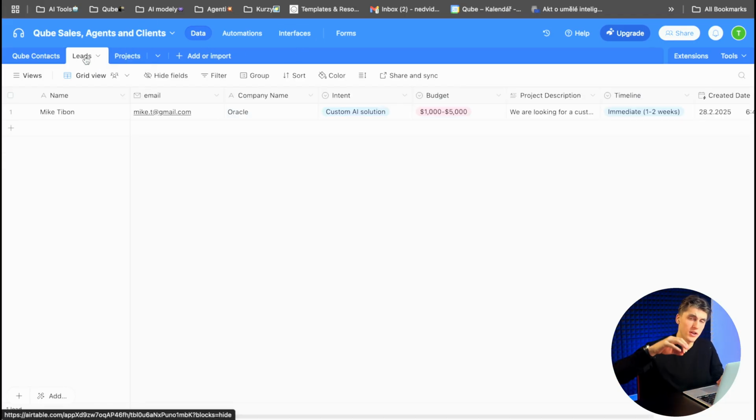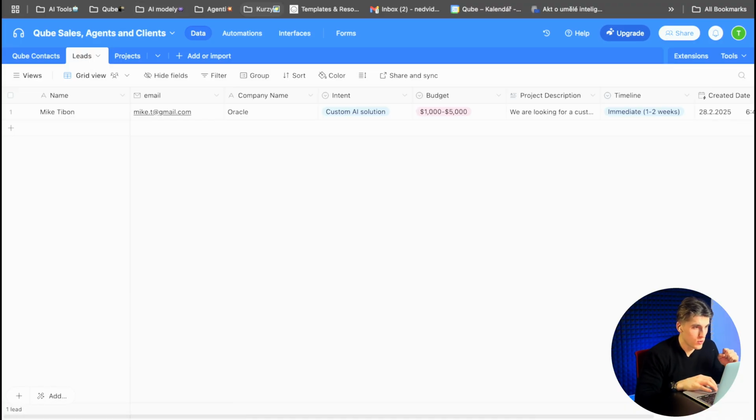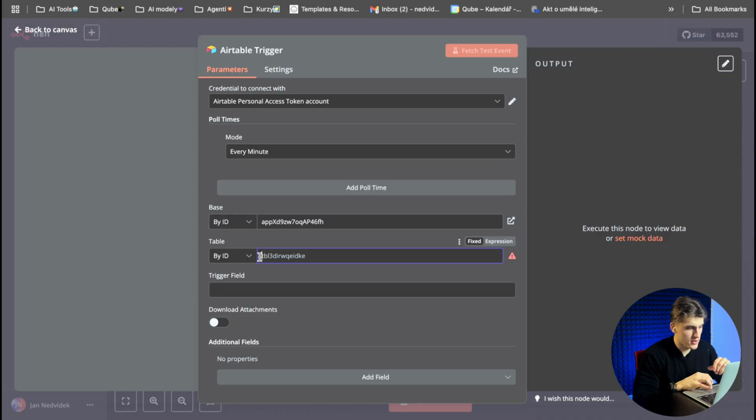You need to go specifically into the table that you want to use for this scenario. So you will go here, and copy this second part, which comes after the base ID part. You copy it, paste it inside, and you need to fill out the trigger field.